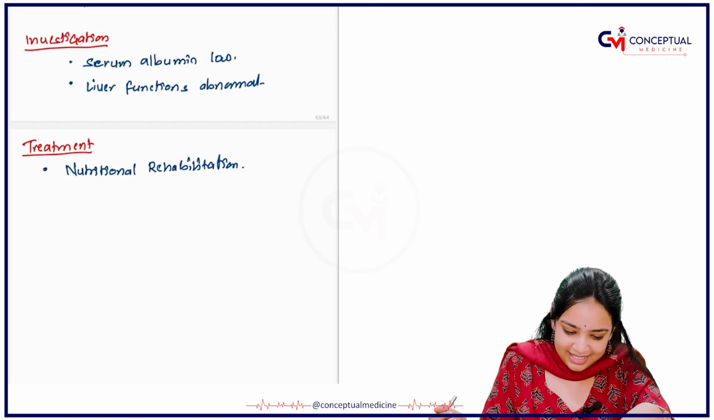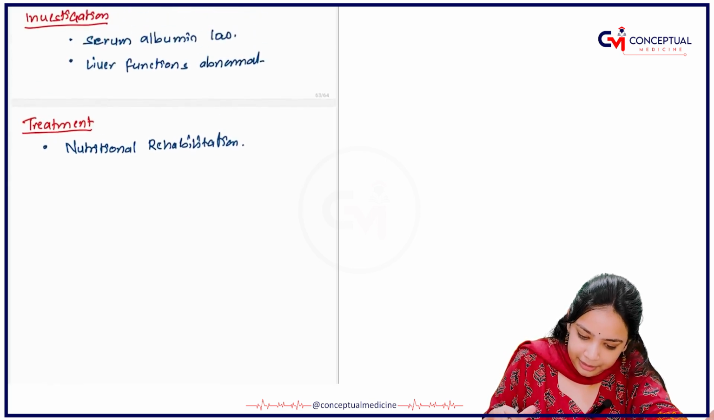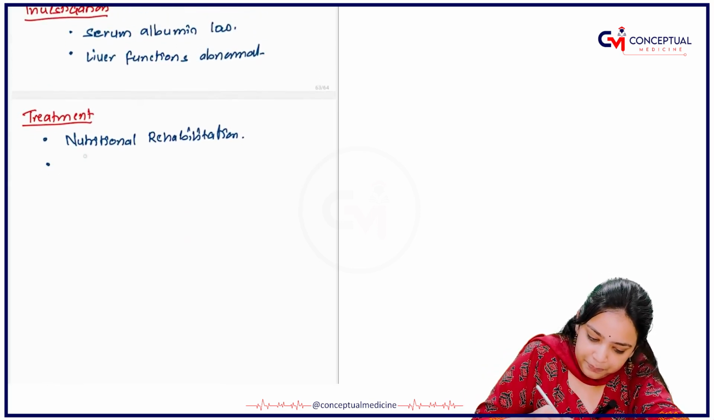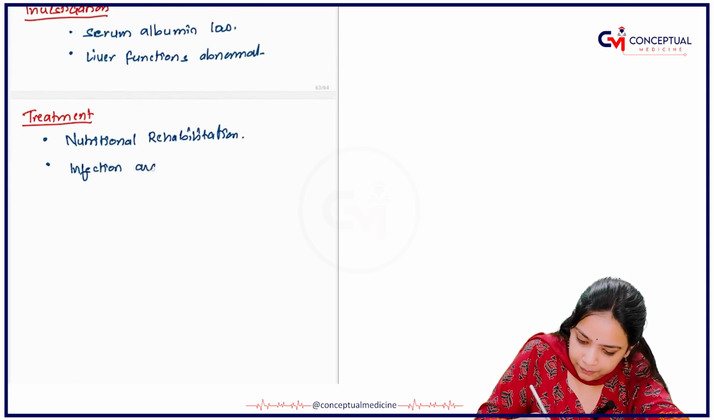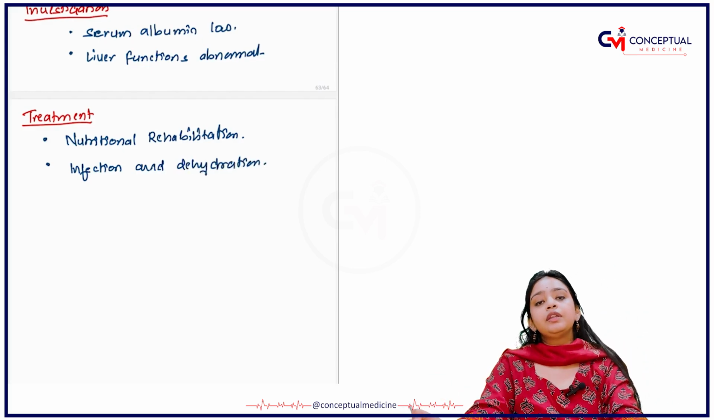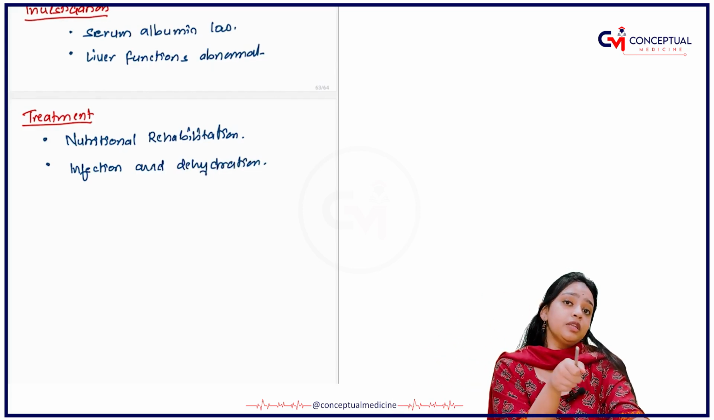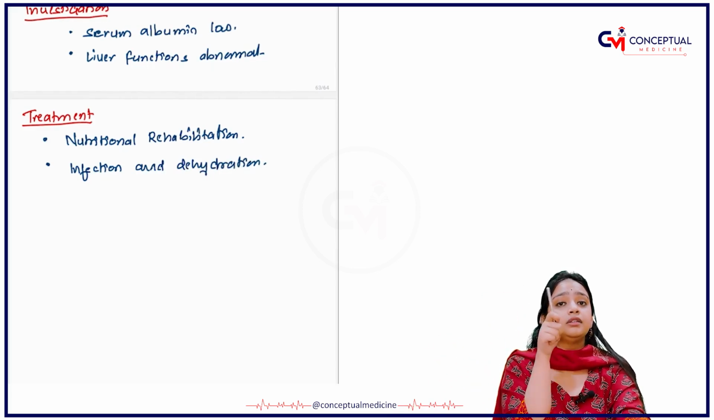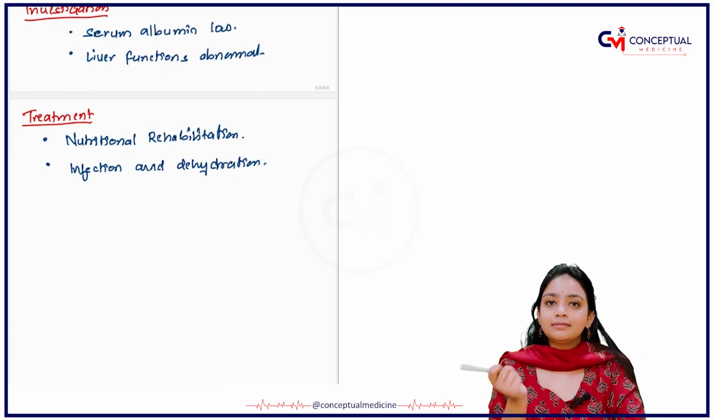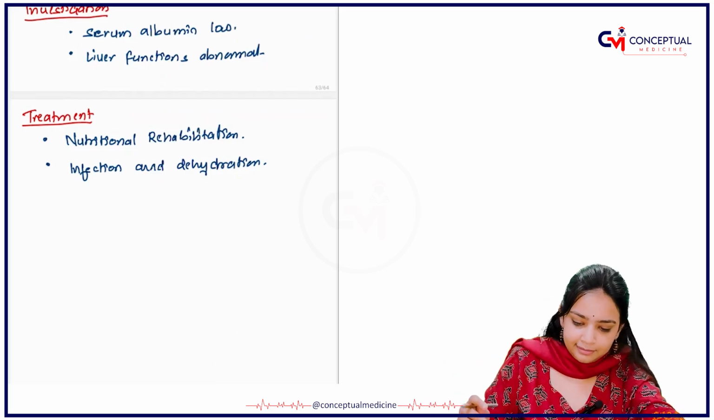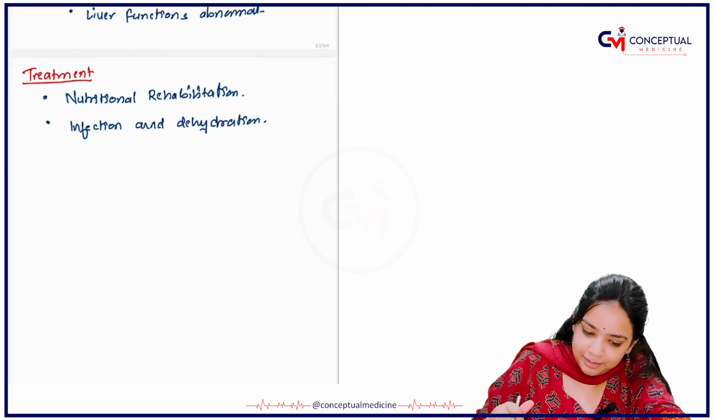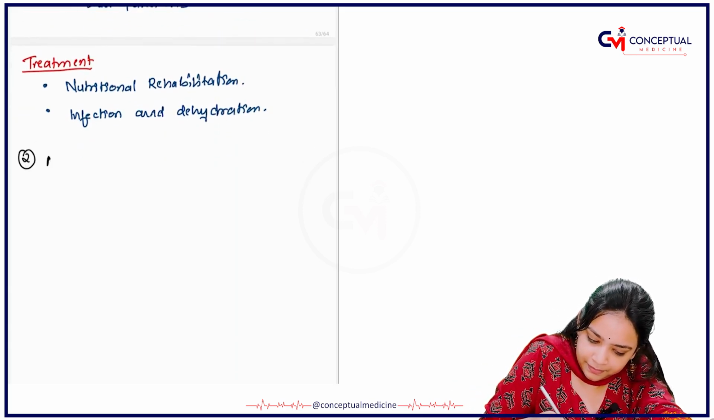Anyway, the next thing that I want you all to understand is about the treatment. See, if there is any infection or dehydration, then you have to treat it accordingly. What will you give for dehydration? Either you will give Ringer lactate, normal saline, or both? That you need to tell me. Next that you have is about marasmus.